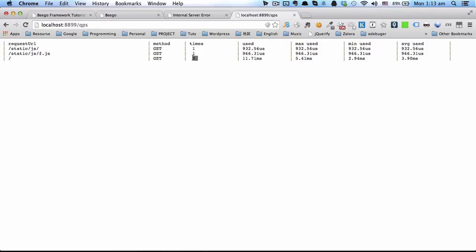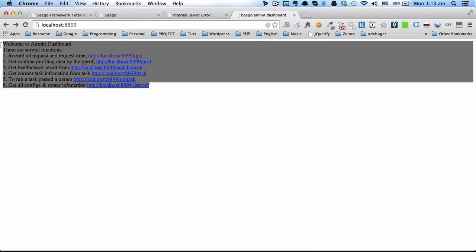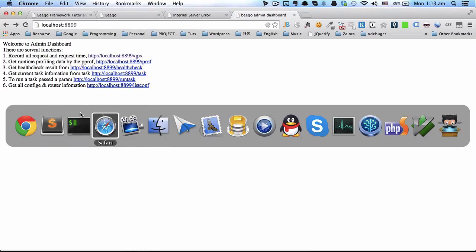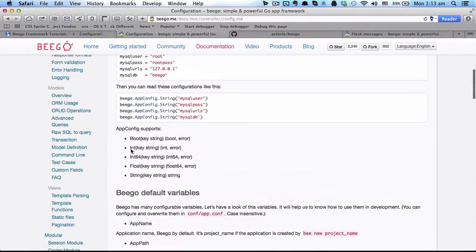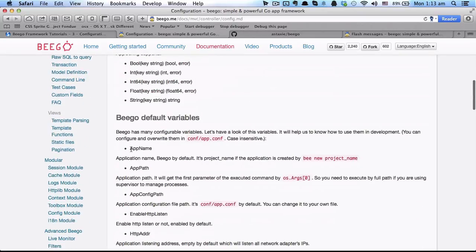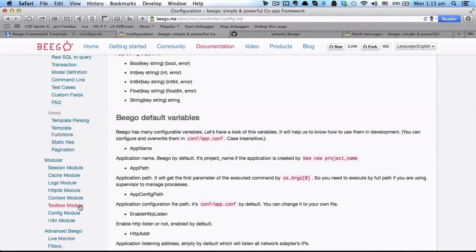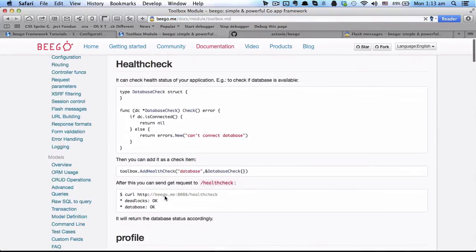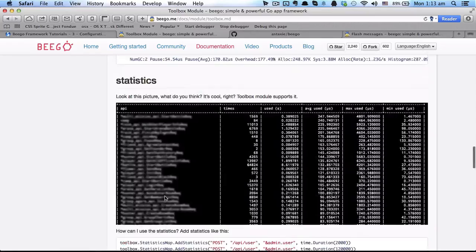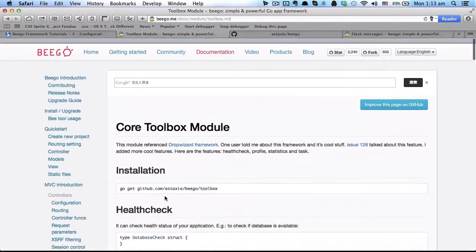It becomes 3 times. There are a lot of other functions. We will talk about it later. Or you can read the document here. I think it's called toolbox mode. Yeah, you can have a look at this document.